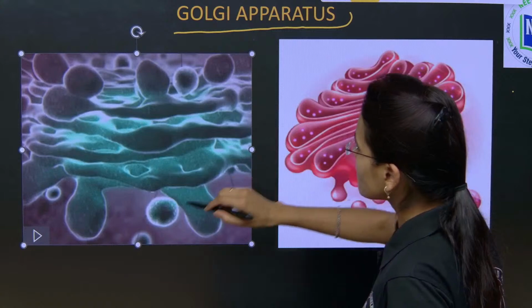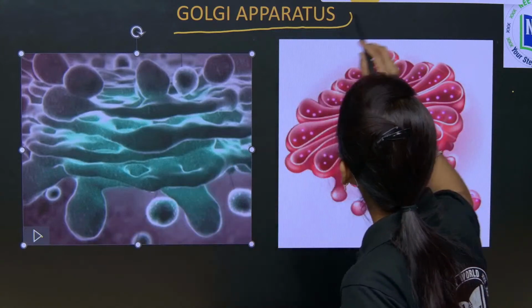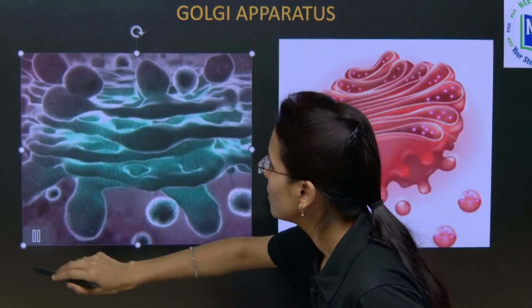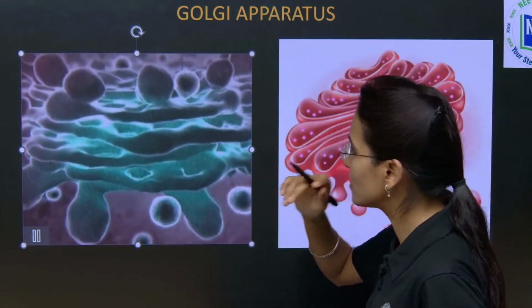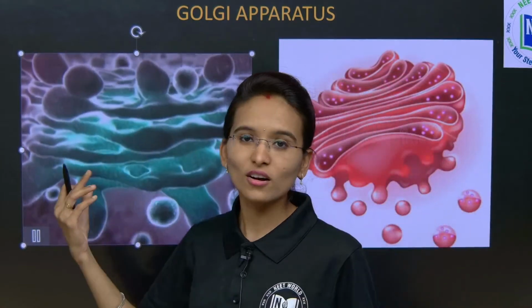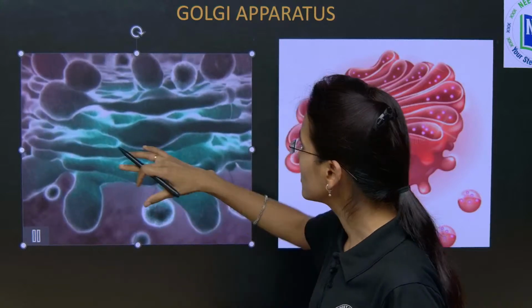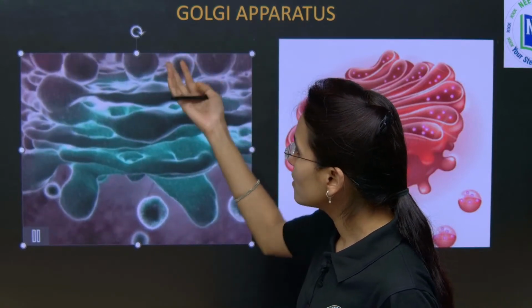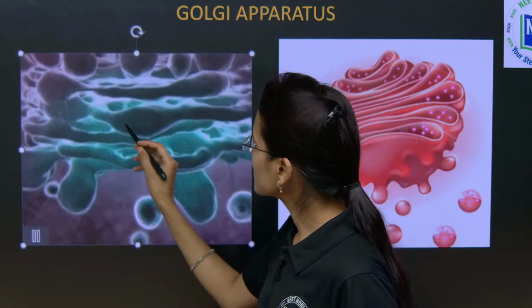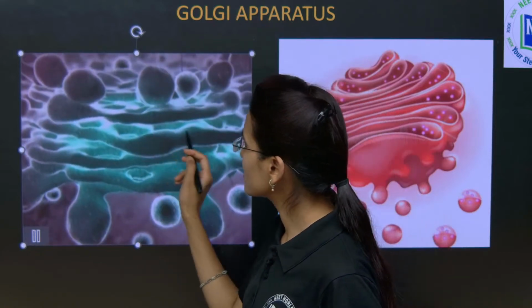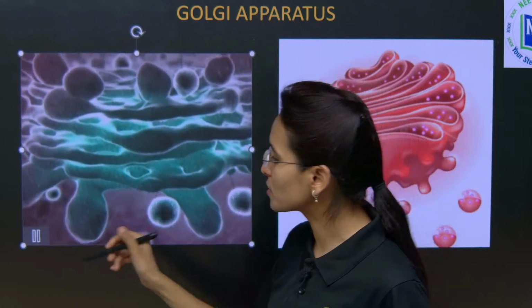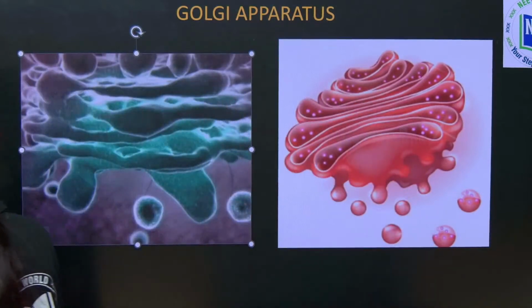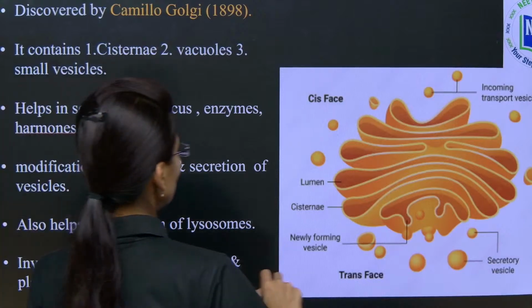Yes, children, if you look into this small animated video, you will get the idea. This is how the Golgi body is present in our body. Can you see here? From here the proteins are received, and then here the modification takes place, and then it is secreted. Now we will learn it in detail, children.